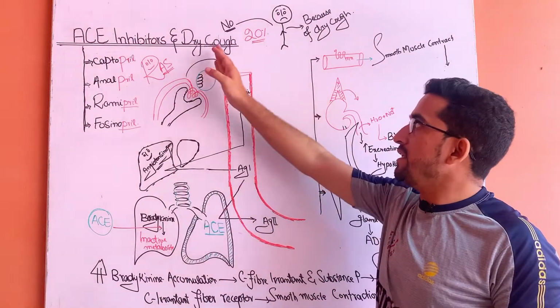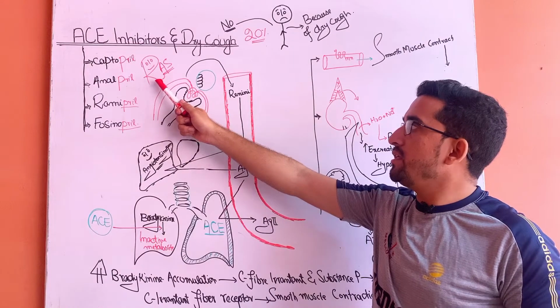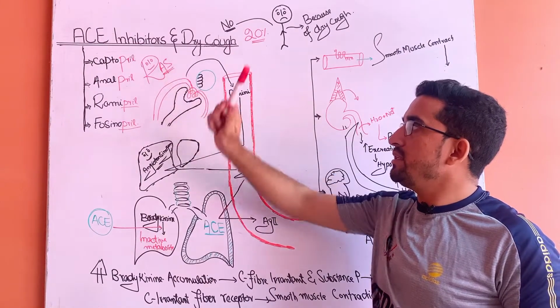Before starting with the dry cough, let's get to know the RAS. RAS means renin-angiotensin system.